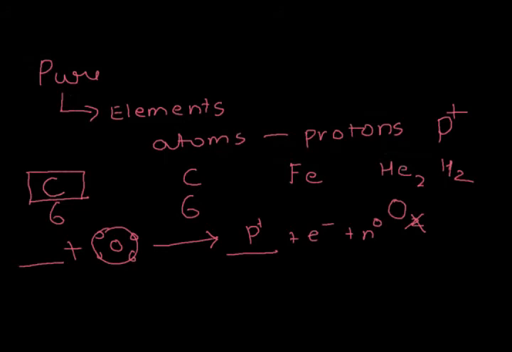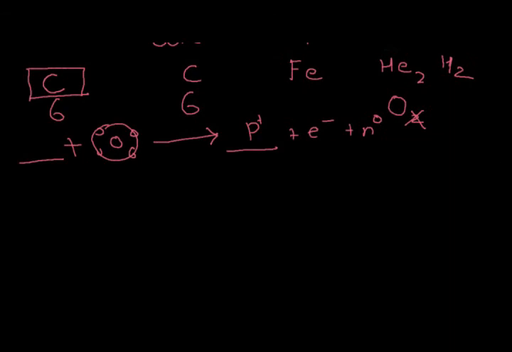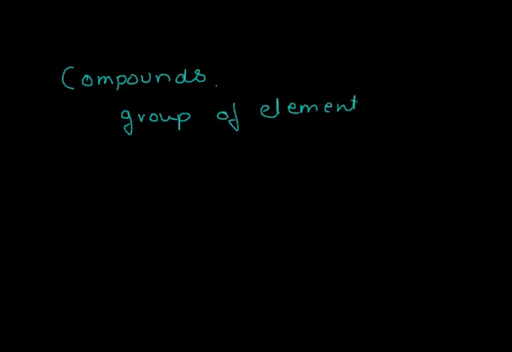Now, after elements, we have another important classification of pure substances, and that is compounds. In simple words, compounds are a group of elements. One example I'll give you here is carbon dioxide, my good friend.